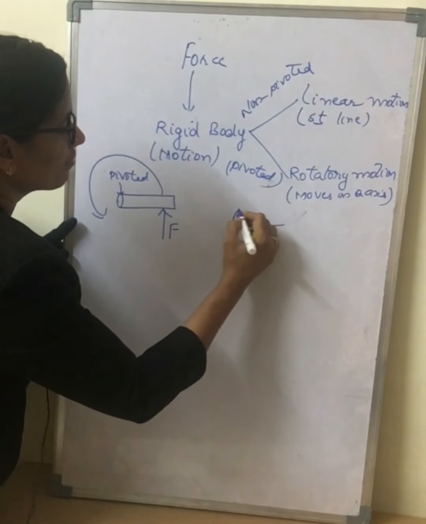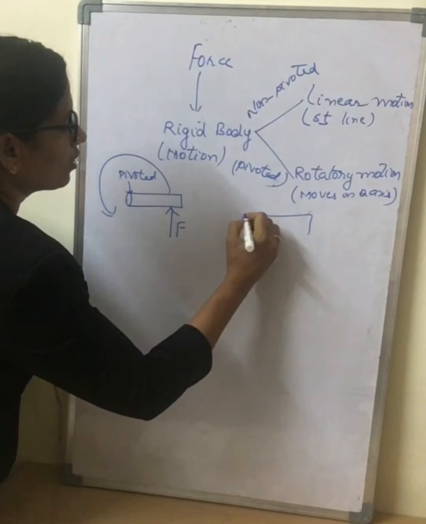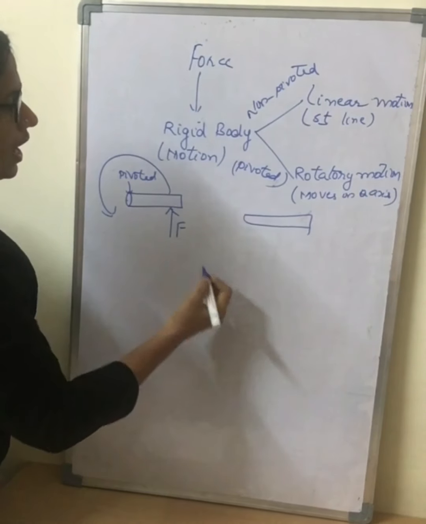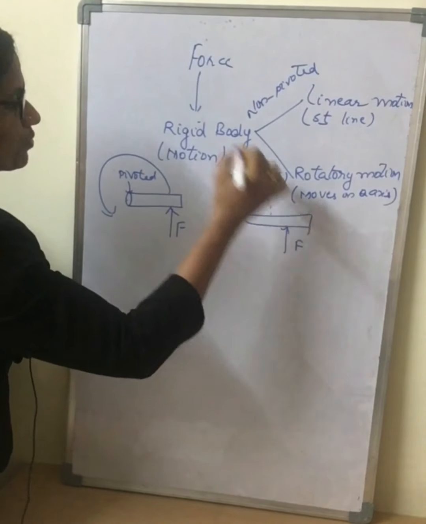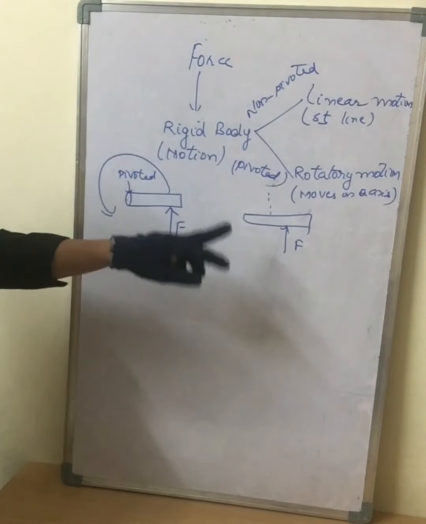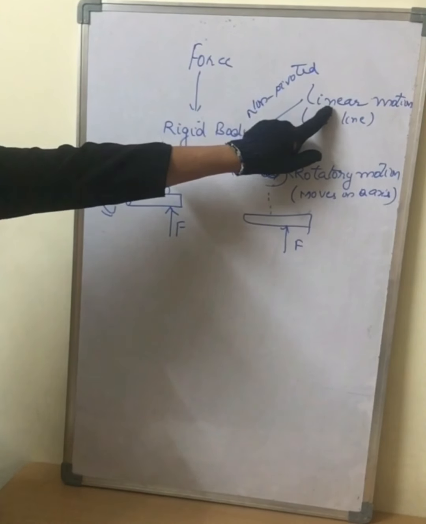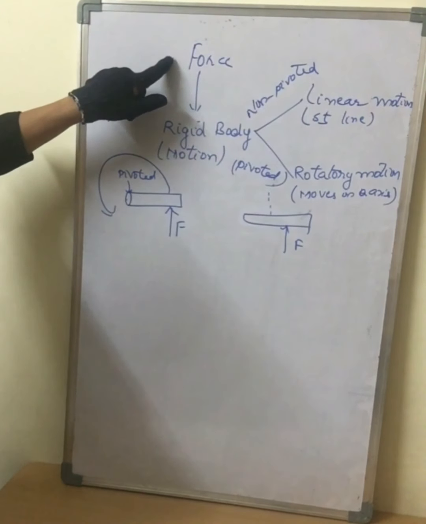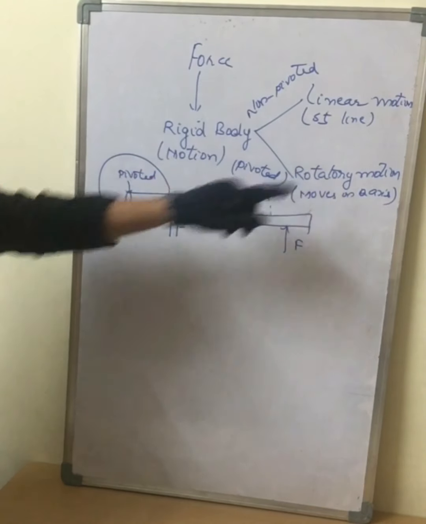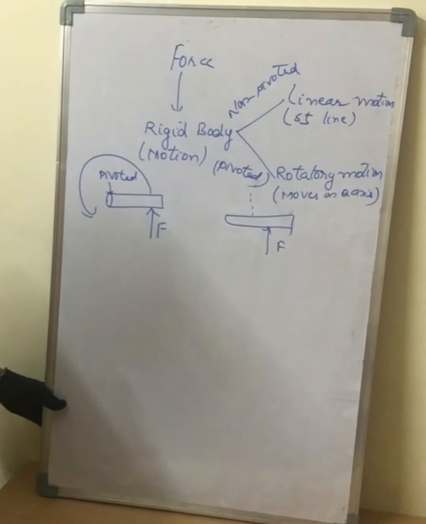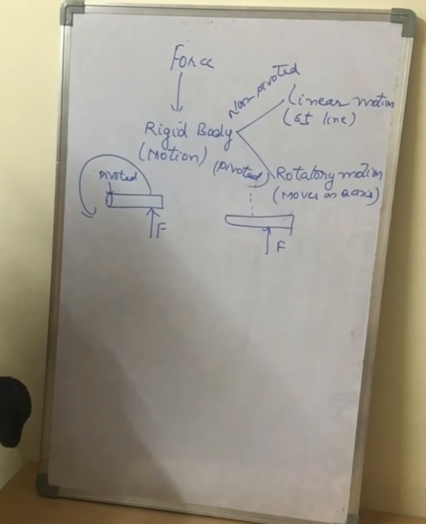Suppose I take a non-pivoted point and you apply the force, then the body moves in the forward direction, which means it produces the linear motion. That is, if a force is applied on a non-pivoted point, it produces the linear motion. If it is applied on the pivoted point, it produces the rotatory motion.